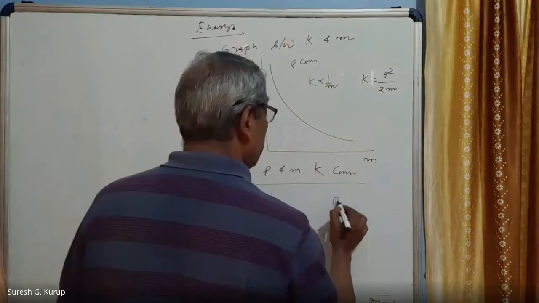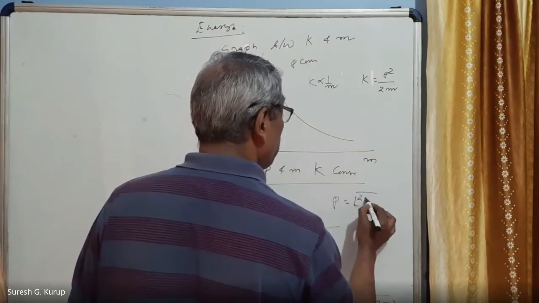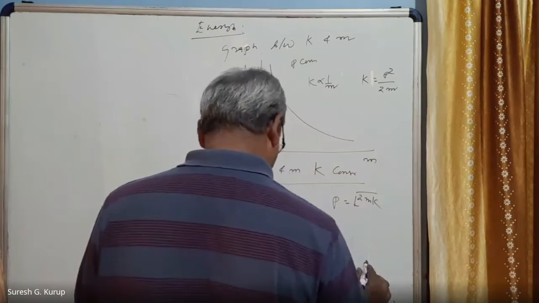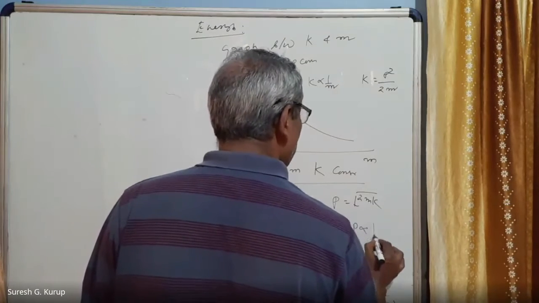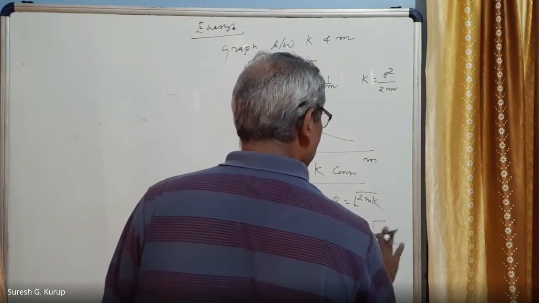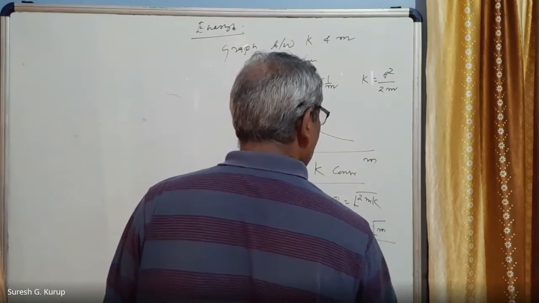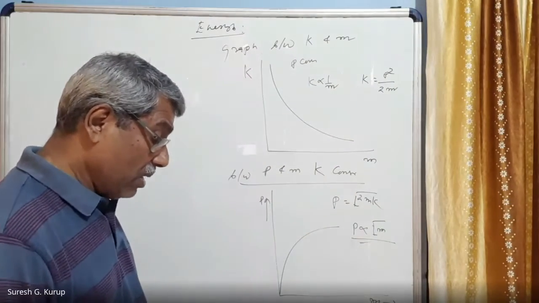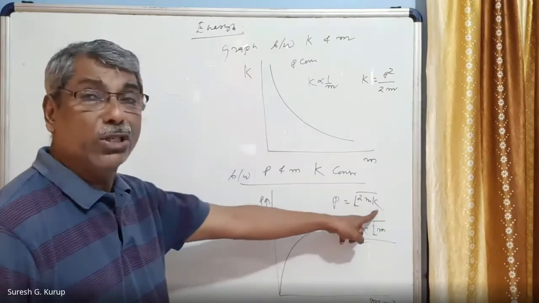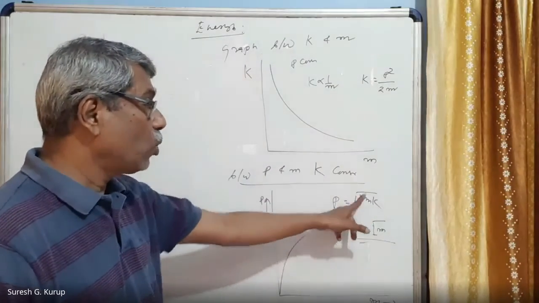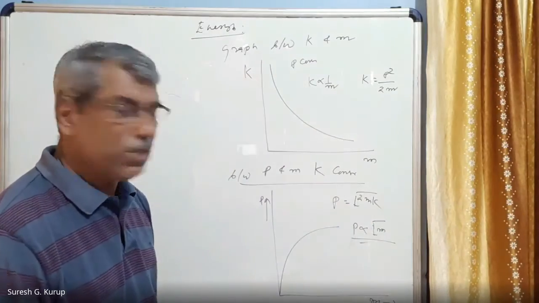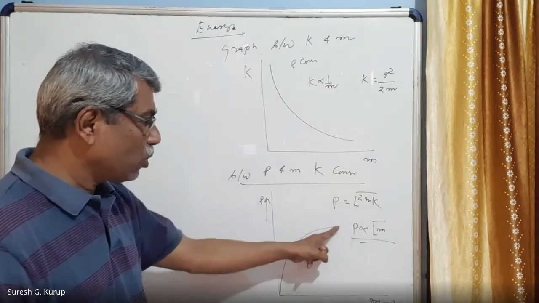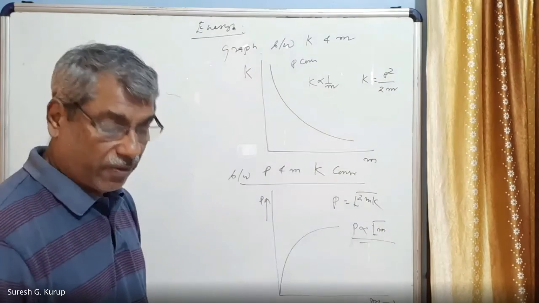In this case, p is directly proportional to, sorry, directly proportional to root m, right? K is equal to constant. That means p is root of 2mK, and 2 is already a constant. Therefore, p is directly proportional to root m. For p directly proportional to root m, this is the shape of the graph.